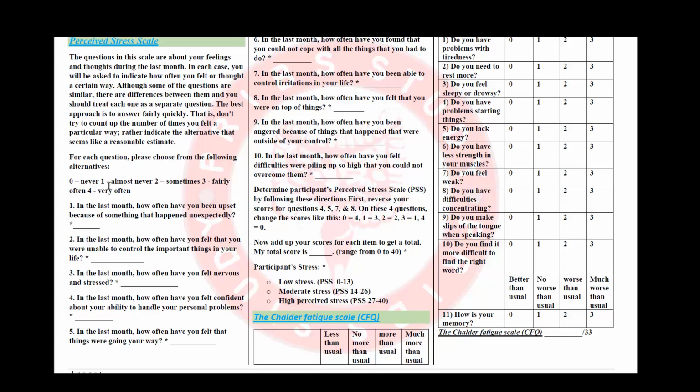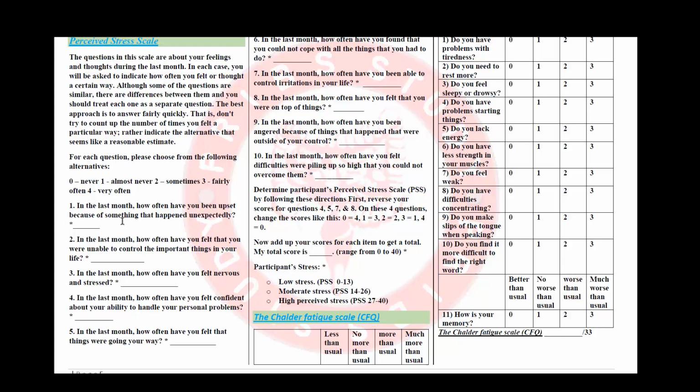In the beginning of the questions, you will need to explain to the patient or participant that we have these options: never, almost never, sometimes, fairly often, and very often. So the participant will answer with one of these words. They will not answer with a number. You will convert the word to the number. Don't let the patient answer you with numbers 0, 1, 2, 3. No. Let them answer with never, almost never, sometimes, fairly often, or very often.